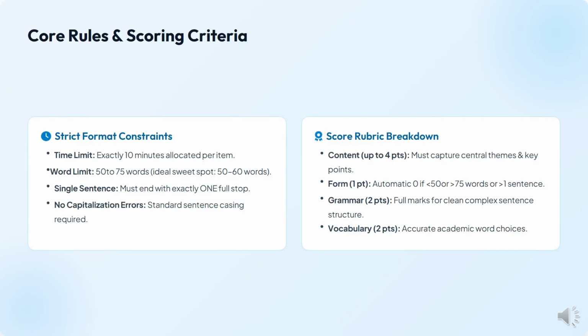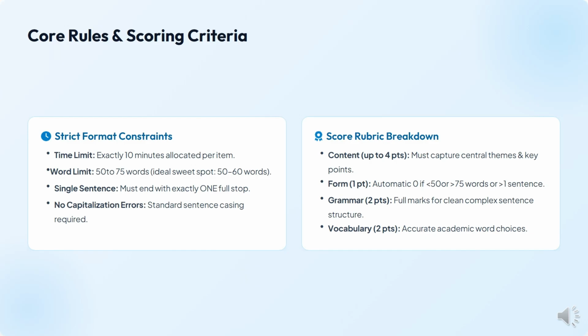Now let's talk about the core rules and the scoring criteria for summarized written text. There is a strict format, and the timing allotted to this task is 10 minutes, and you will find either one or two questions of summarized written text in your particular exam. It's related to the writing module. The word limit should be between 50 to 75 words. The ideal sweet spot to attempt this question is to remain between 50 to 60 words, and you have to write it in one single sentence.